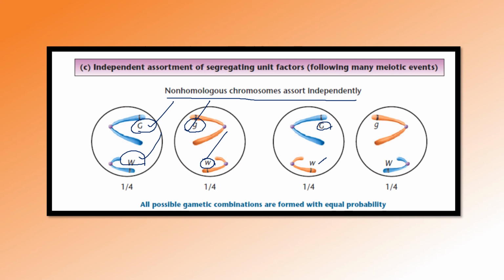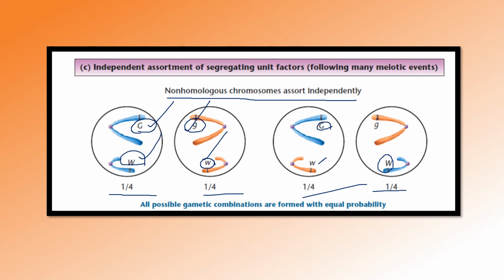So all possible gamete combinations are formed here having equal probability. You can check the probability of the four different gametes. These all gametes have equal probability to get transmitted to the next generation.